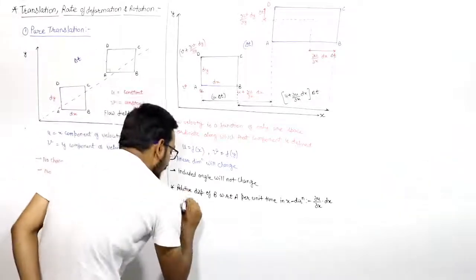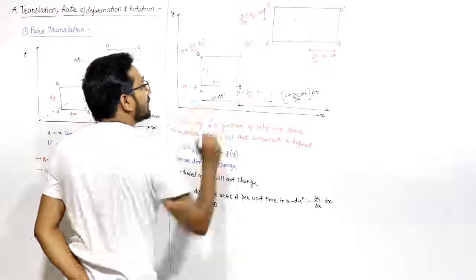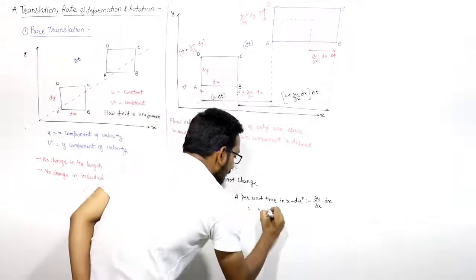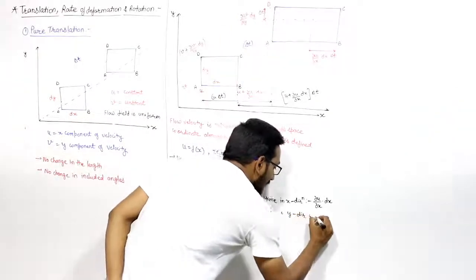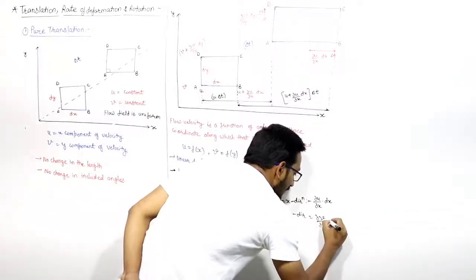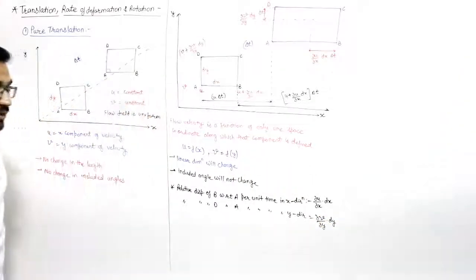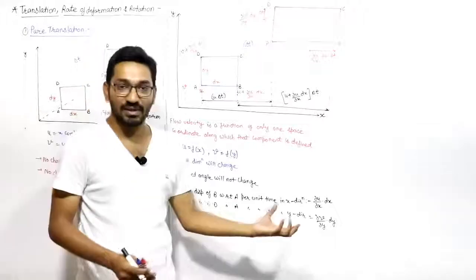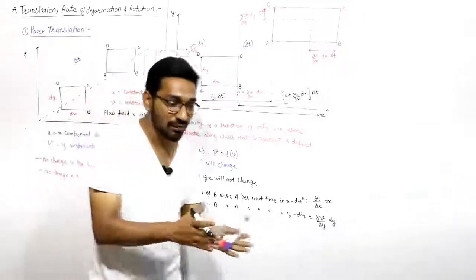Similarly, we can say that the relative displacement of point D with respect to point A per unit time in y direction will be del v upon del y into dy. These are the deformations. Relative displacement means what? These are the deformations, right?